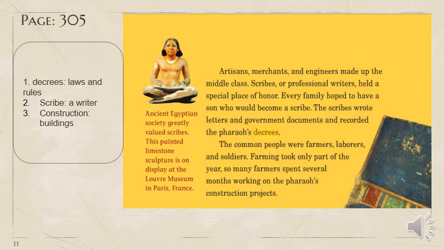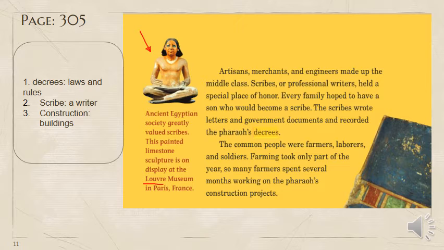This is page 305. Decrees means laws and rules. Scribe, a writer, and construction means buildings. And here, this is a statue, the very famous statue of the ancient scribe, which is painted and it is made of limestone. The sculpture is on display in the Louvre Museum in Paris, France.